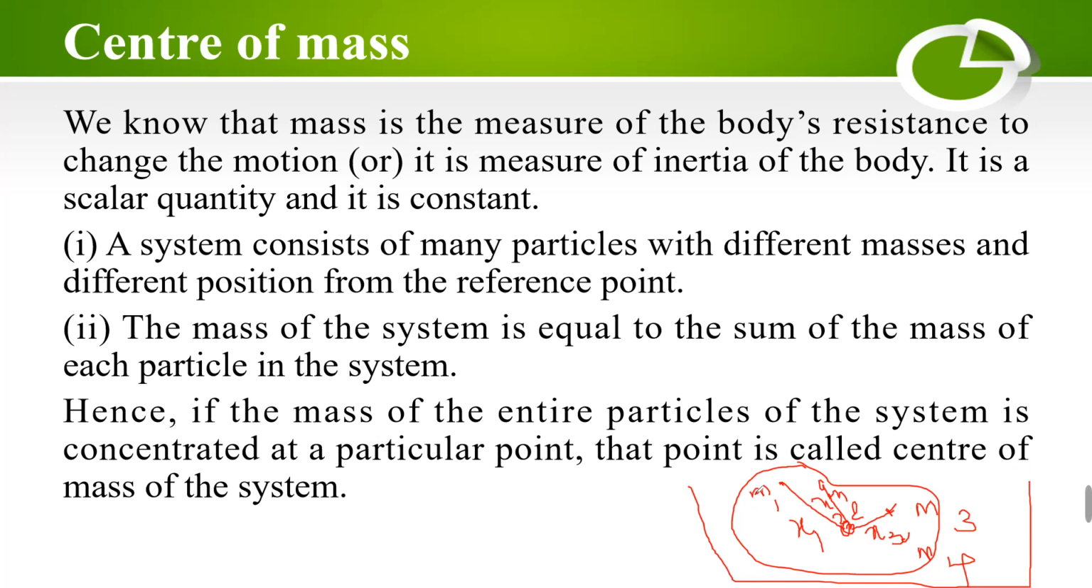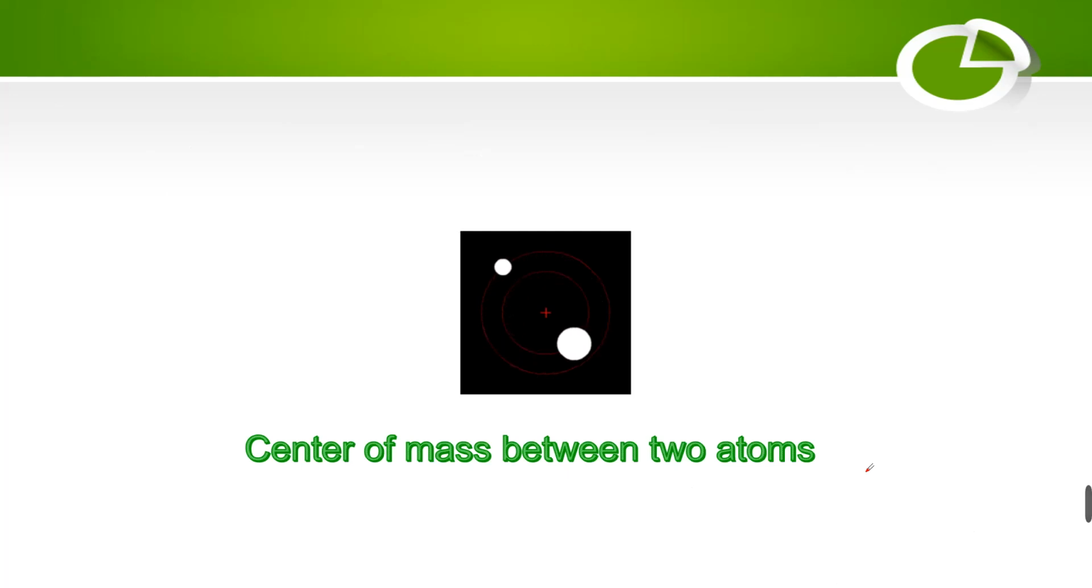Now if we consider the mass of this whole system, the mass of the whole system is equal to the mass of particle m1 plus the mass of particle m2, plus m3, plus m4. The summation is the mass of the system. To calculate for the entire particle system, we take all these masses as concentrated at a particular point. That particular point is called the center of mass.